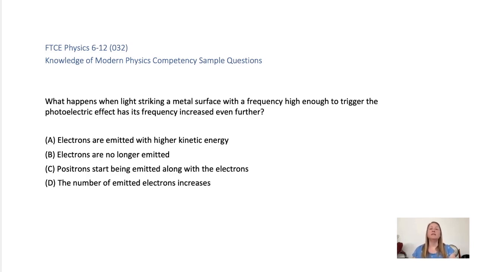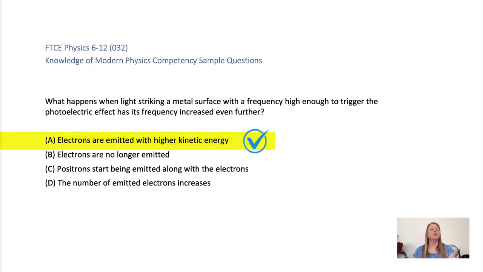B, increasing frequency above the threshold still causes electrons to be emitted. C, positrons are not emitted in the photoelectric effect. D, the number of electrons depends on light intensity, not frequency. The correct answer is A.